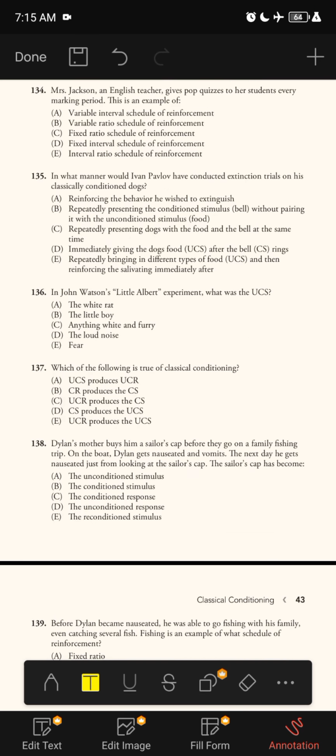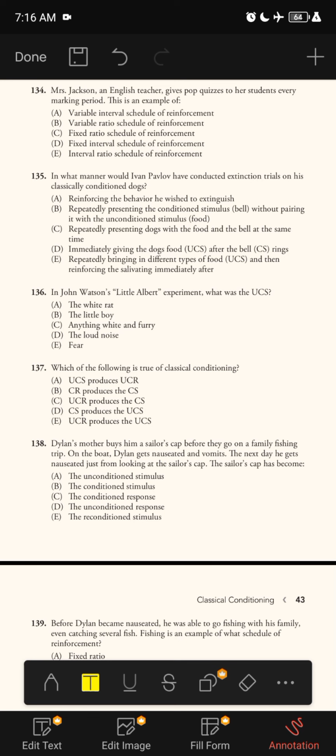Next question. Mr. Jackson, an English teacher, gives pop quizzes to her students every morning. This is an example of A, a variable interval schedule of reinforcement, B, a variable ratio schedule of reinforcement, C, a fixed ratio schedule of reinforcement, D, a fixed interval schedule of reinforcement, E, an interval ratio schedule of reinforcement.